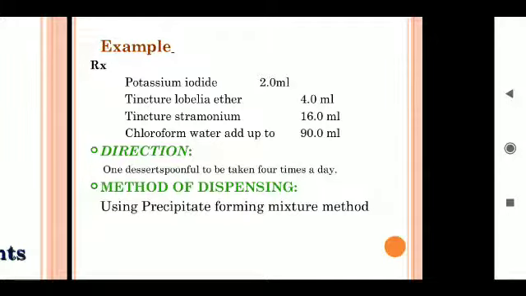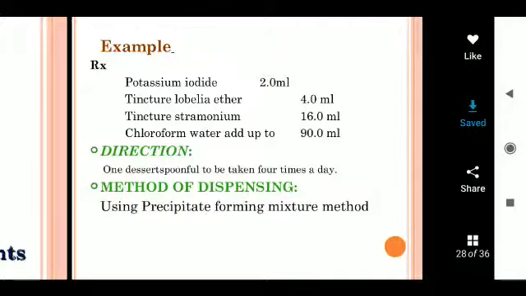In the above mixture, potassium iodide is a solid, and tincture of lobelia ether and tincture of stramonium contain resins. These are mixed with water to form a precipitate. So, for dispensing of these mixtures, follow the precipitate forming mixture method.